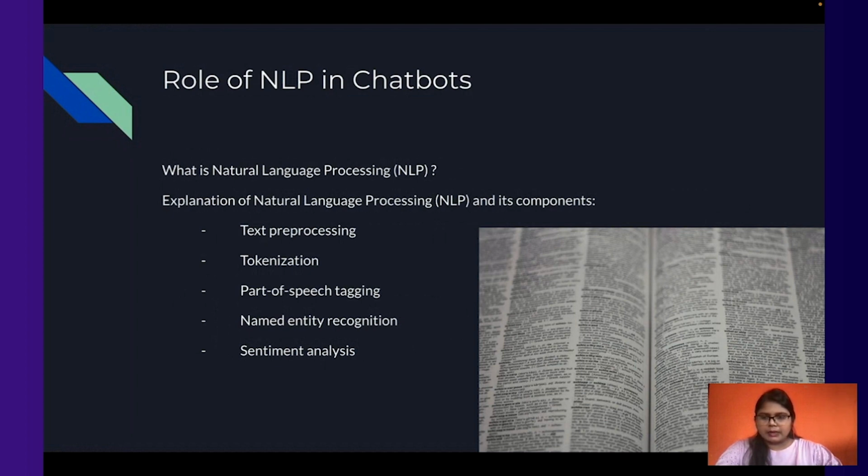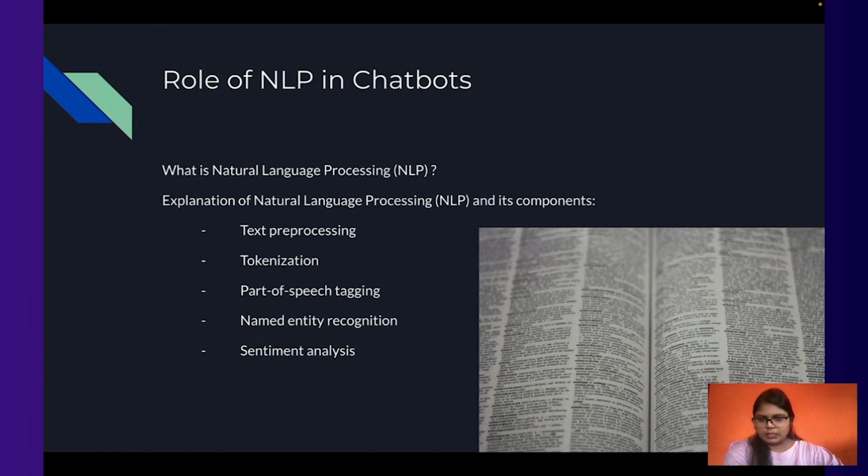Tokenization simply means separating each word, breaking down text into its words, and facilitating further analysis on those words, so that the chatbot or the model can understand the meaning of each word. Part of speech tagging means assigning grammatical tags like noun, adjective, and verb to those words, so that we can understand the syntactic meaning of the sentences that the user is providing.